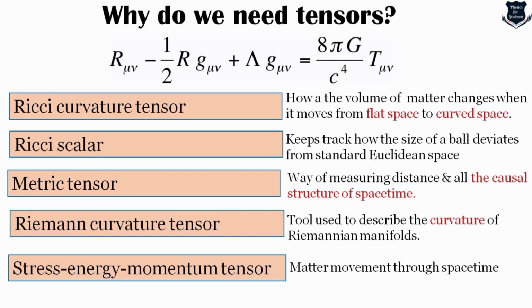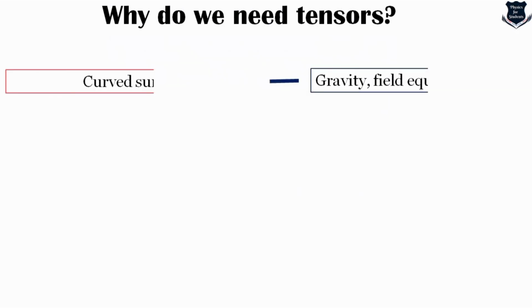I wanted to show you this because if you take the entire field equations, except this 8 pi G over c^4 and the lambda, where G is the gravitational constant and c is the speed of light, all of this revolves around tensors. So yes, tensors are the heart. It is the central centrifugal force which keeps the general theory of relativity alive.